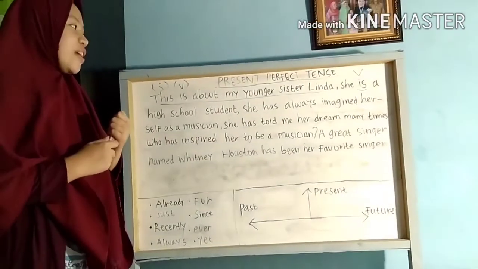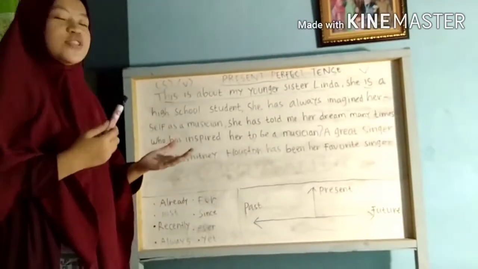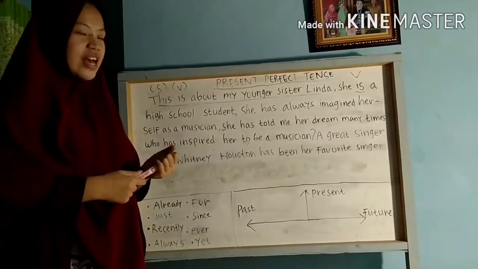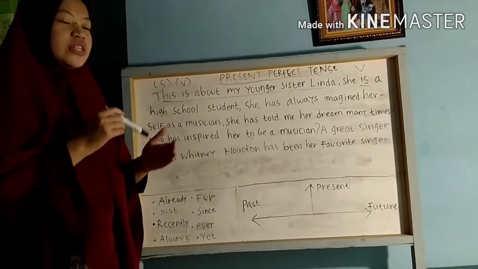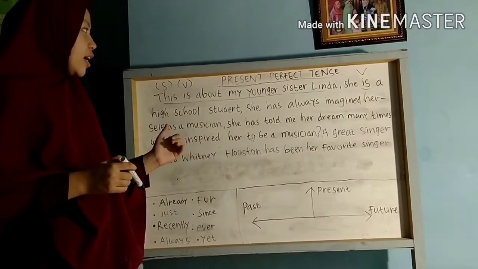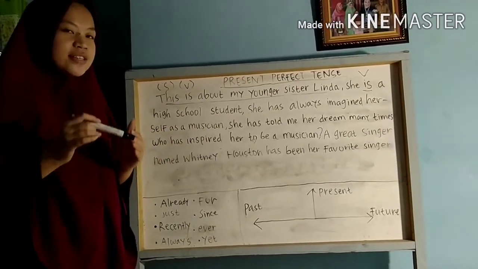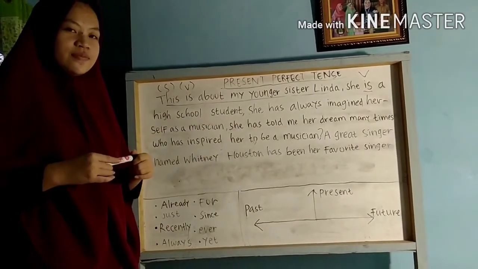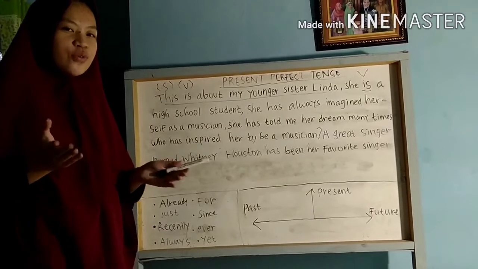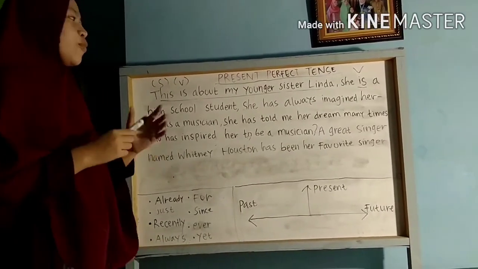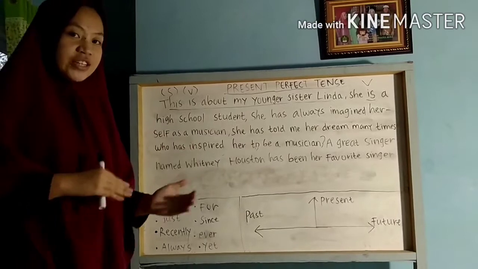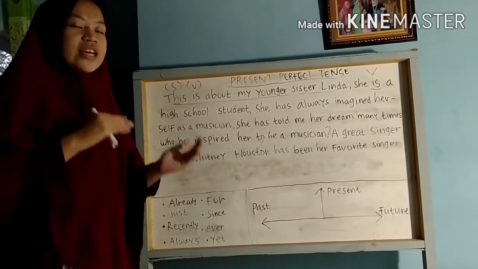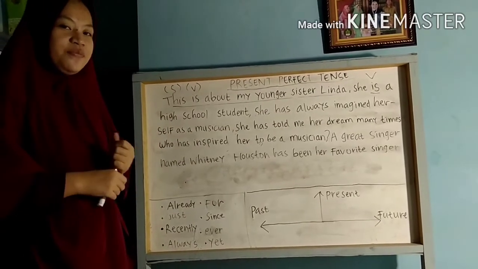I would like to share and discuss with you about present perfect tense. Before we go to the definition, I would like to ask you, what is present perfect tense? Do you remember or do you know? Alright. Present perfect tense is an action that occurred in the past but still continued to the present time.